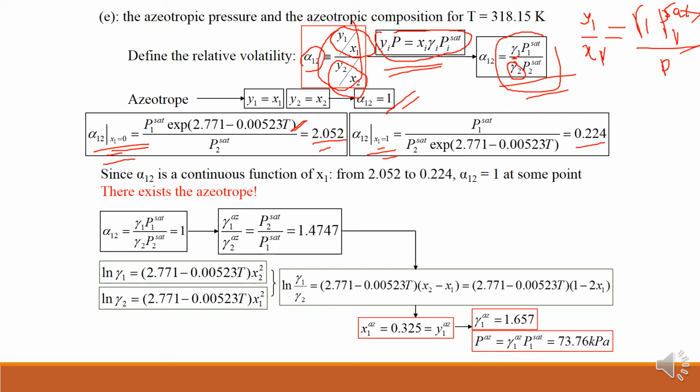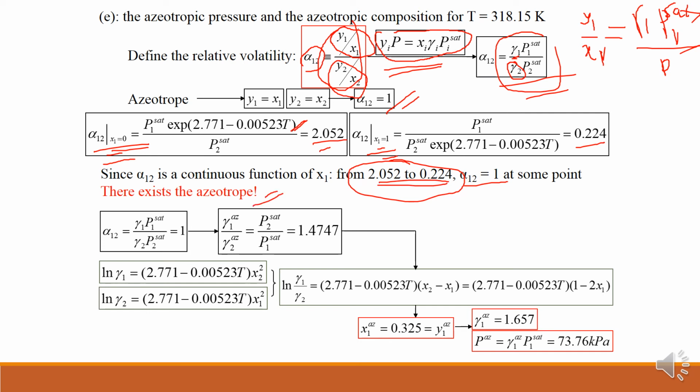As you can see, alpha 1 2 is a continuous function of x1 from 2.05 to 0.221. That means alpha 1 2 is equal to 1 at some point. That will cross, so in between these two values we have a 1. That means there is an azeotrope present.